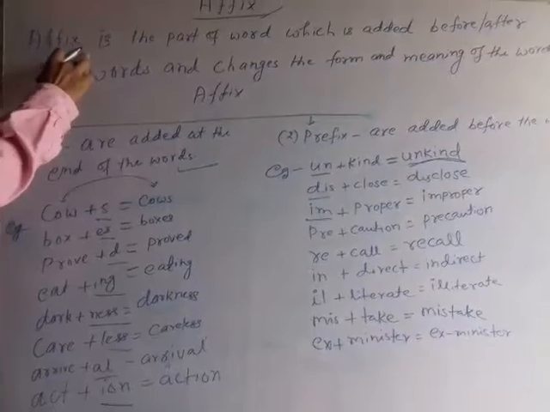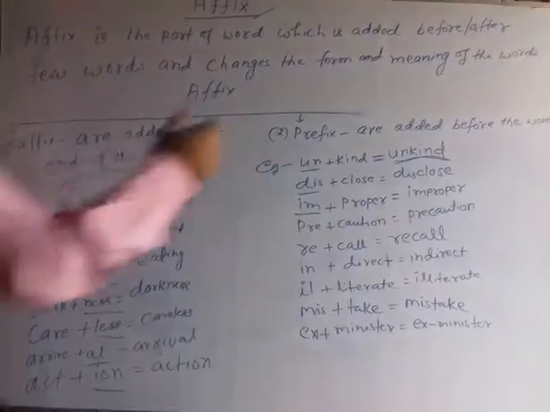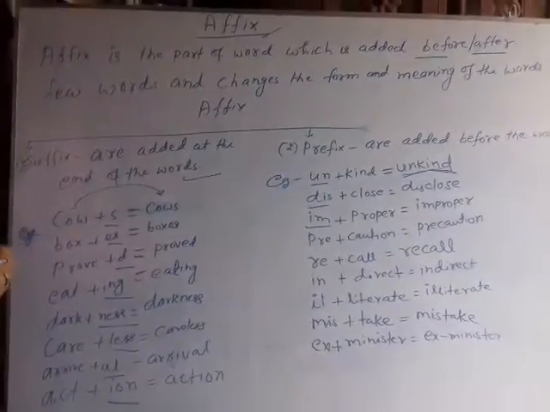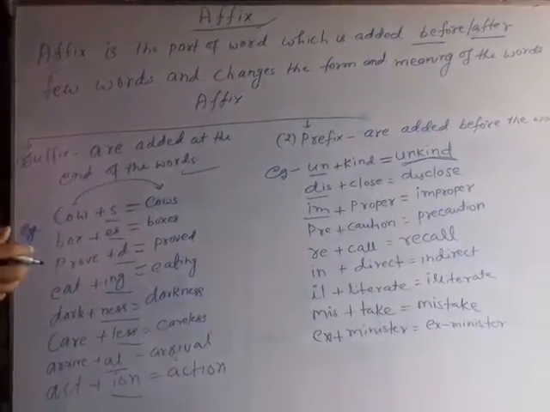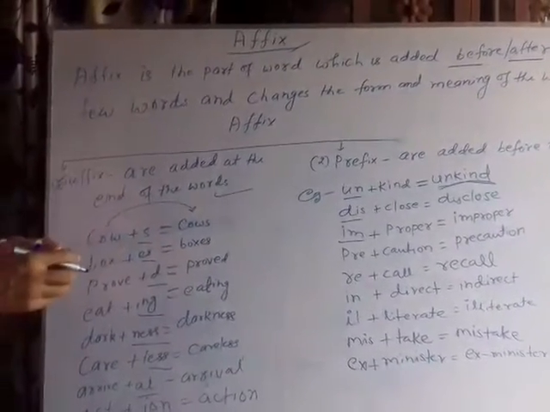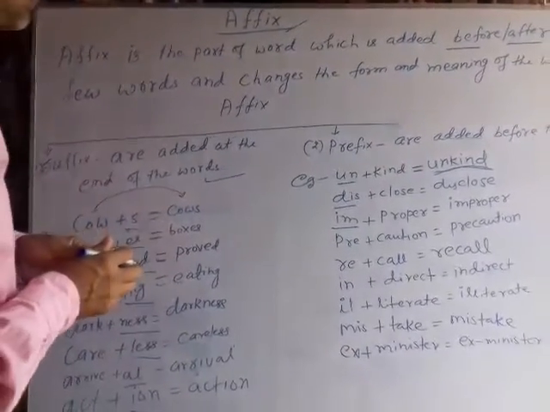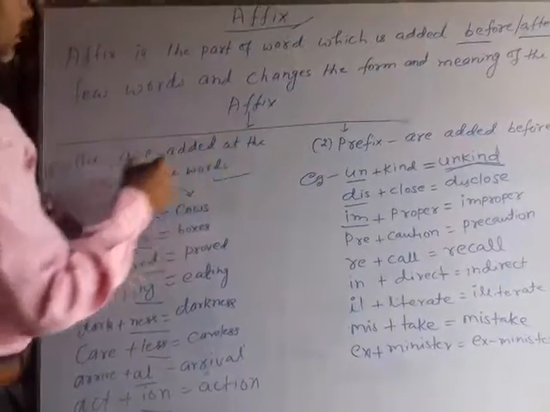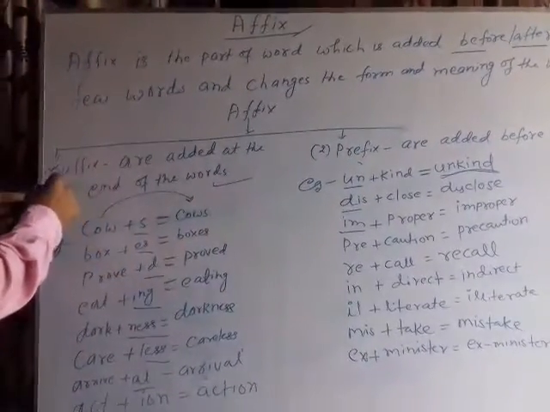As you know, affix is the part of a word which is added before or after a word and changes the form and meaning of the word. So, whenever an affix is added to a word, the meaning and the form of the word are changed. So it is clear from this definition that there are two types of affix, suffix and prefix. Let's see what is suffix.